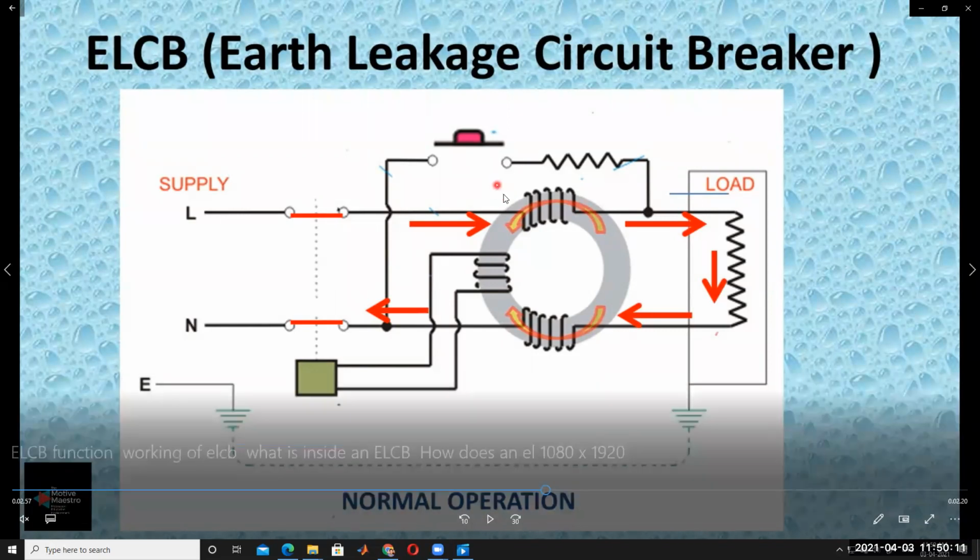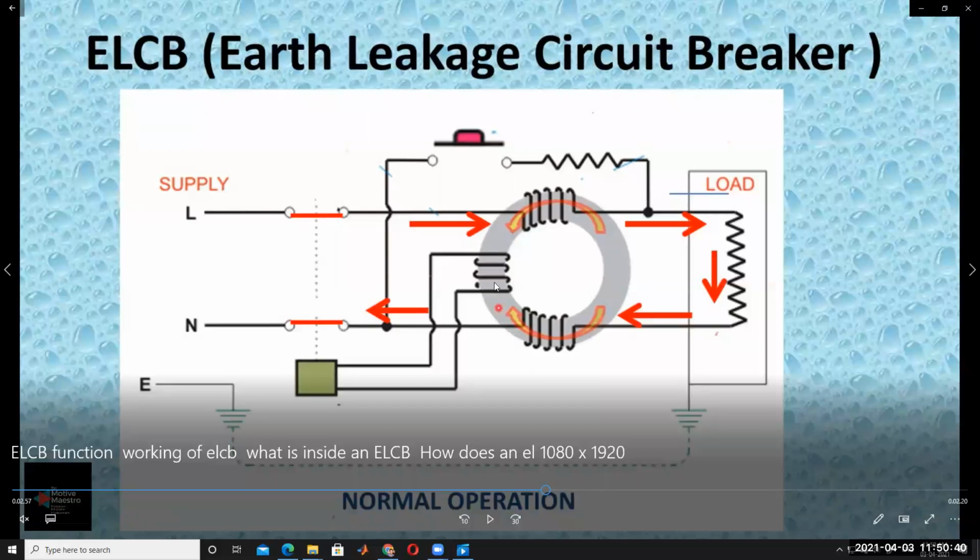Flux in Weber, or flux density in Weber per meter square. Here flux is 1 Weber, let us assume, and here also 1 Weber. The same amount of flux is generated because of the same number of turns and the same amount of current. That's why whatever flux is generated by this coil is nullified by the other coil. That's why there is no flux in this transformer core.